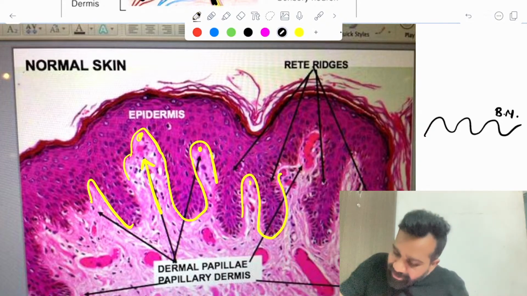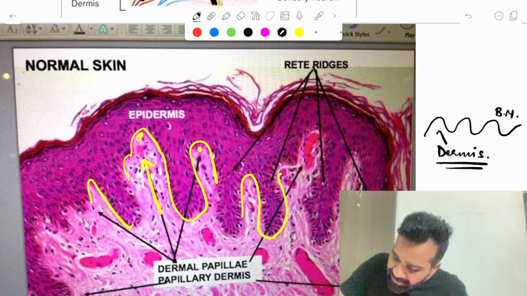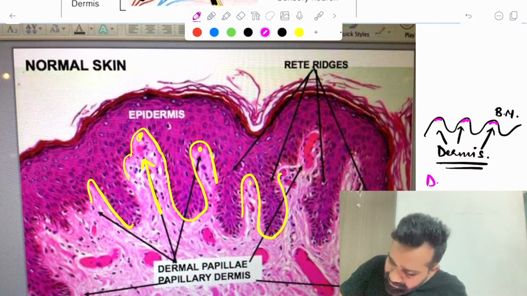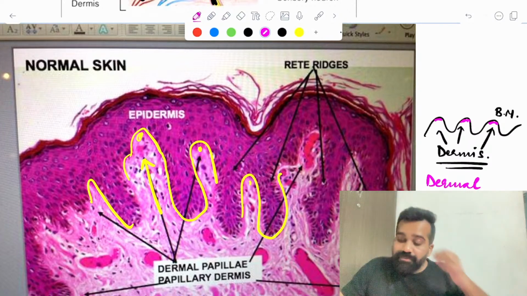So this is my dermis, and from the dermis you see any height. This is known as a dermal papillae.